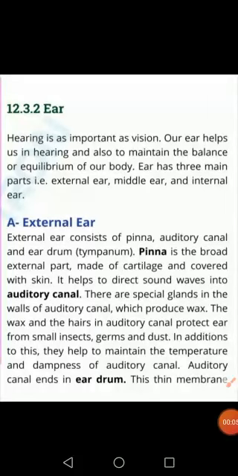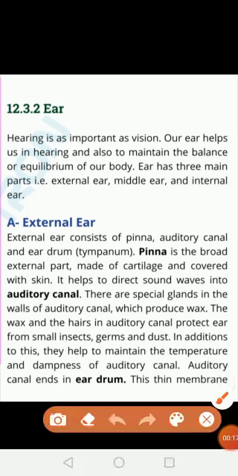Today we will start the next chapter in human biology, which is the ear. As you know, hearing is as important as vision. The ear is important in hearing, and it also maintains the balance and posture, or equilibrium, of our body.